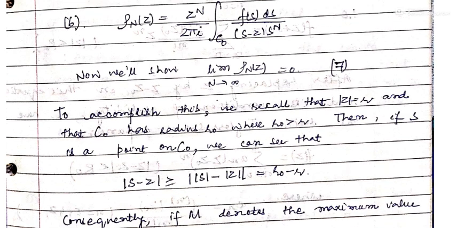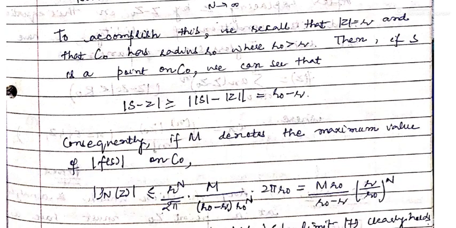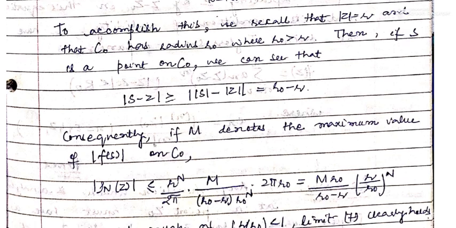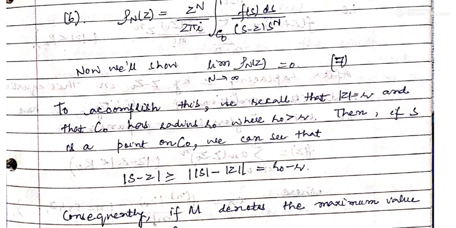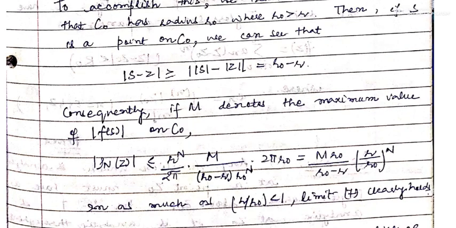So mod of rho_N(z) will be less than or equal to mod of z power N, which is r to the power N, upon 2 pi, into M upon r0 minus r, into 2 pi r0, which is the length of the circle C0.